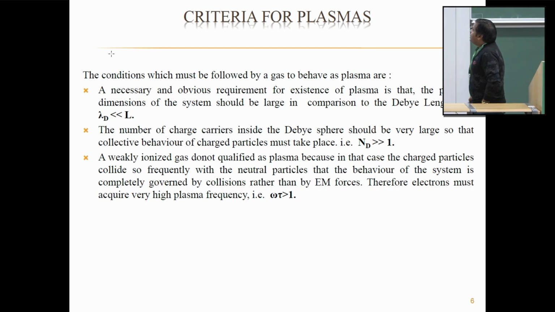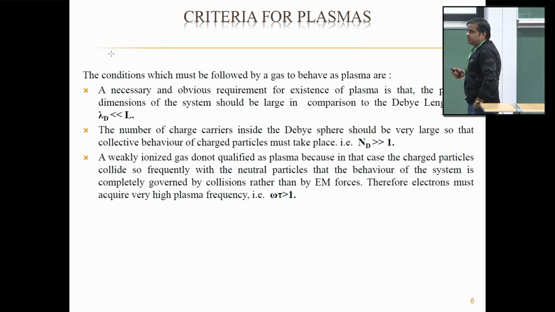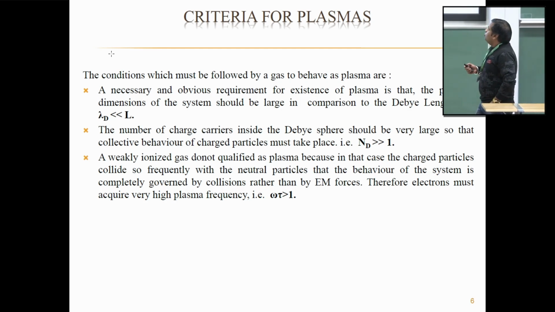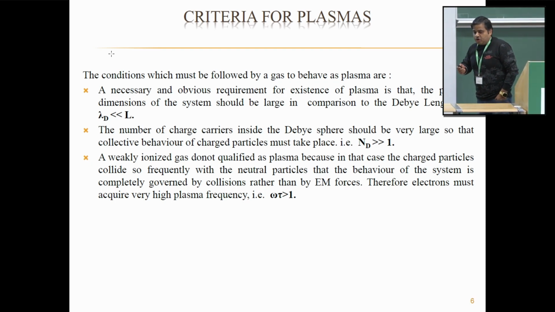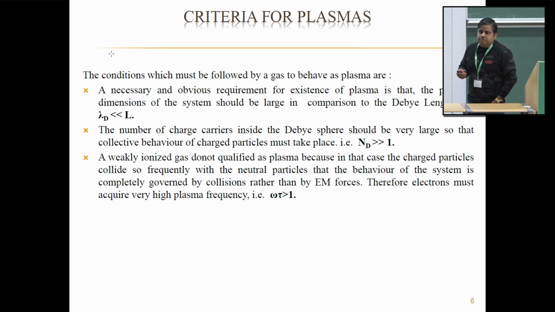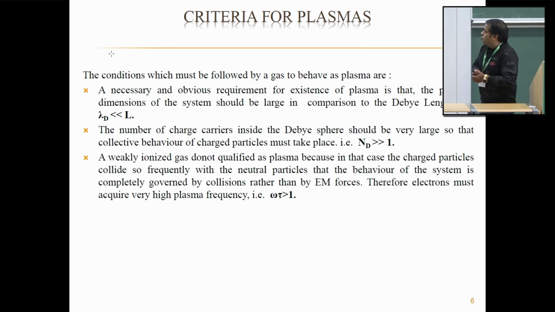These are the three conditions which every ionized gas must satisfy to behave as plasma. Firstly, the dimensions of the system should be greater than the Debye length. This is because if the dimensions of the system are less than the Debye length, the charged particles will not have sufficient space for effective shielding to happen. In that case, the bunch of charged particles will not qualify as plasma.